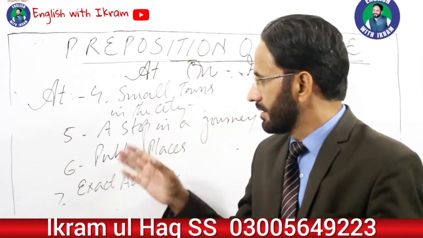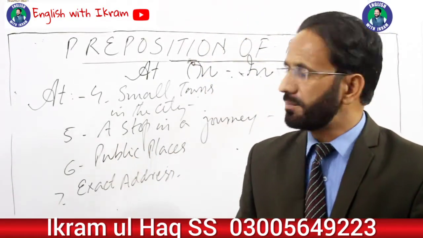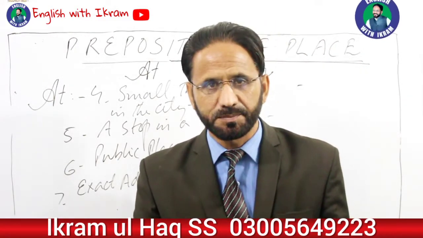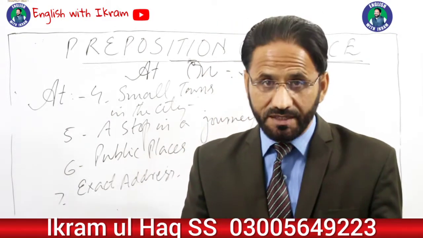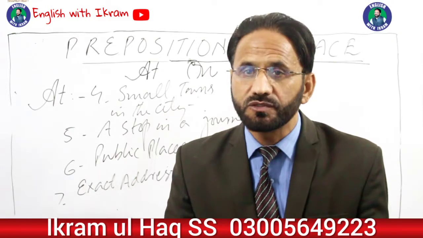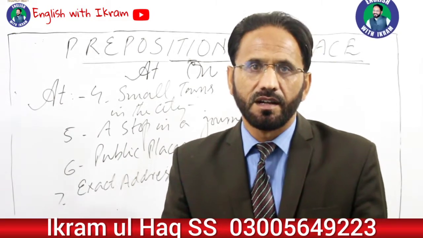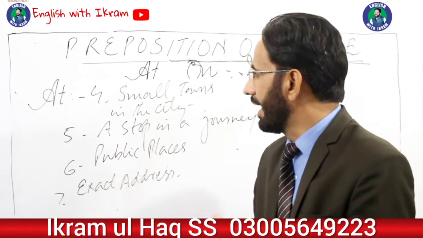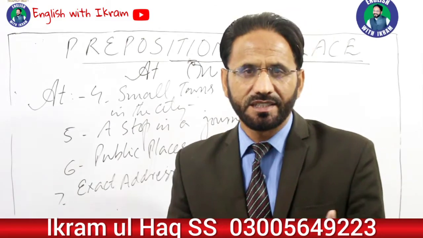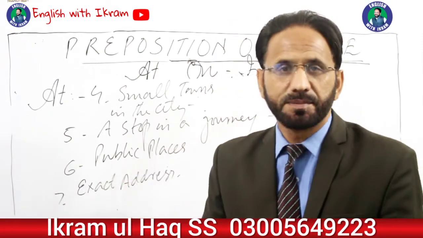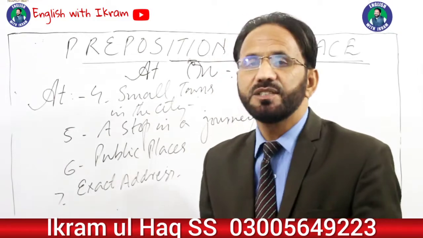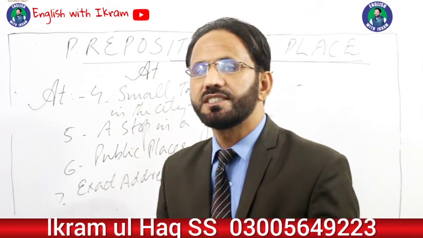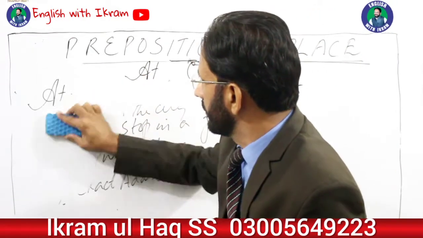So there are 7 different uses of the preposition of place at. I repeat, at is used for specific points, specific places. At is used for events. At is used for the buildings where these events take place. And number 4, at is used for small towns, small villages inside a city. Then at is used for a stop during a journey. Then at is used for public places inside a city. And then at is used for exact address. So these are 7 different uses of the preposition of place at.